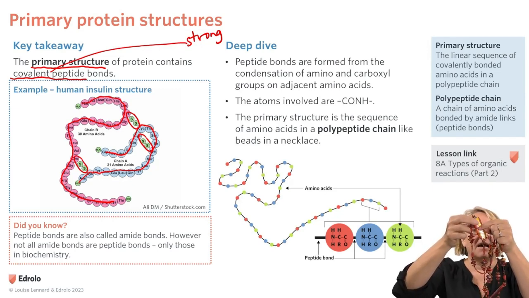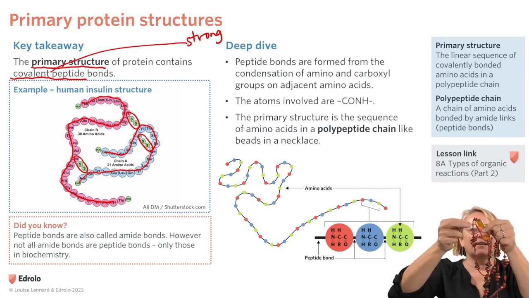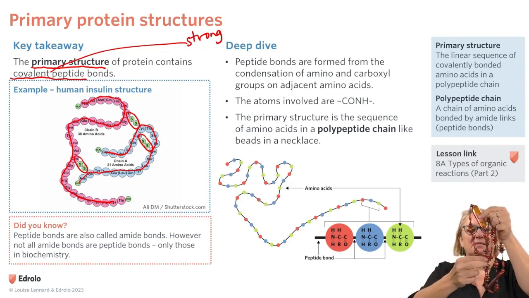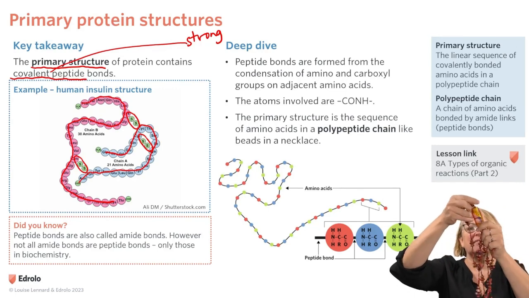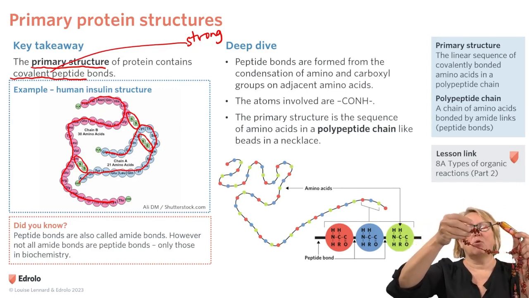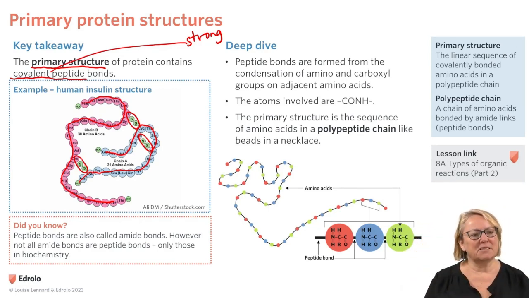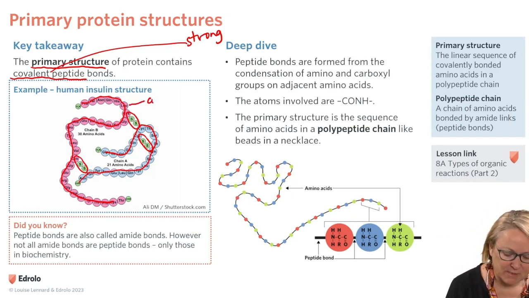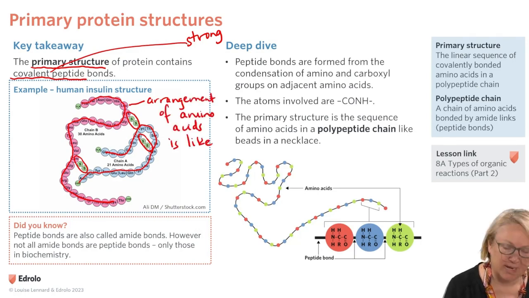So I've got quite a large amino acid here, another one here, a smaller one here. All these vary by their R chain or Z chain, and we've got various beads that join up. That sequence of beads, the order that they're bonded in, is the primary structure. The arrangement of the amino acids is like the order of beads in a necklace.